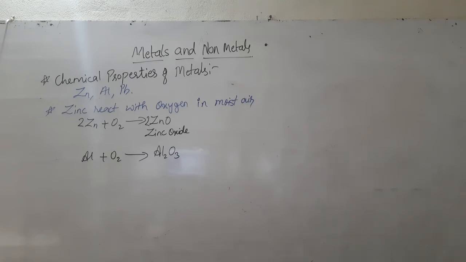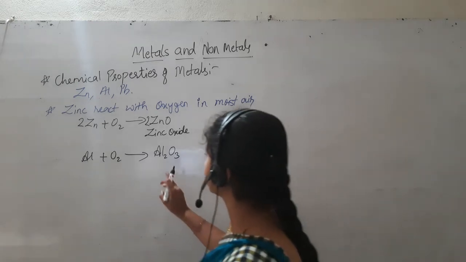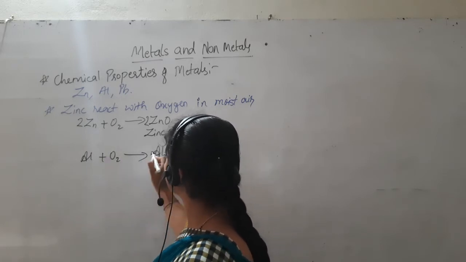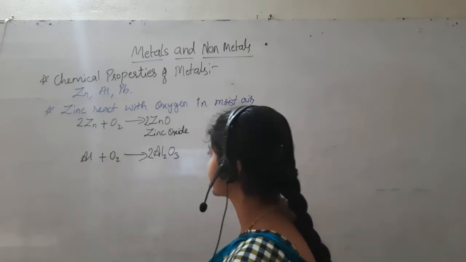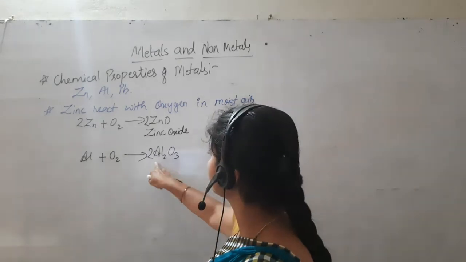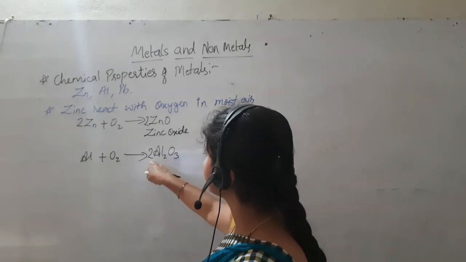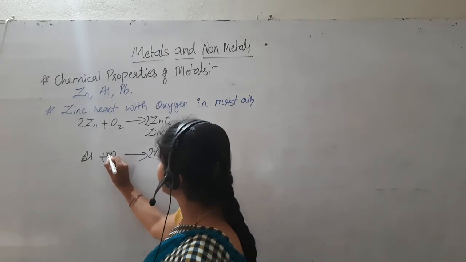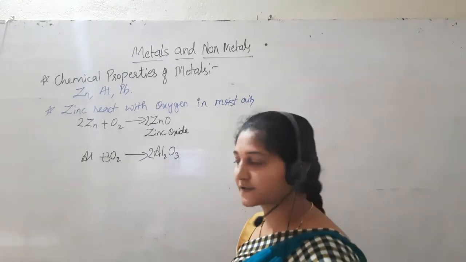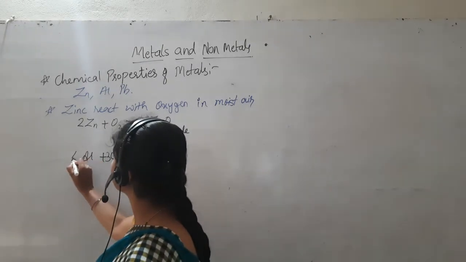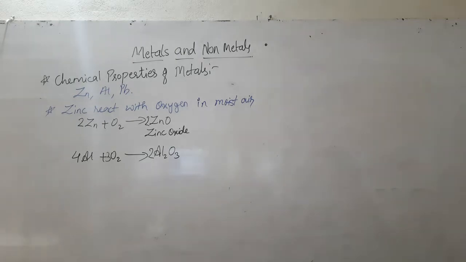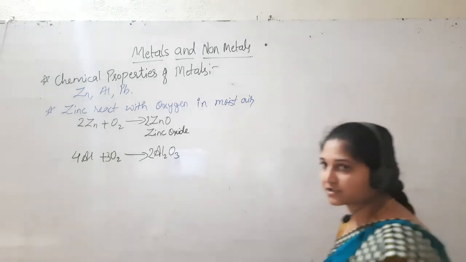Then how do we balance here? Let us balance the 2 first. We'll take it as 2 Al2O3. Now the total molecules of oxygen becomes 6. So here also 3 molecules of oxygen. And what about here? 4 and 8. In the next class you will learn how to balance these chemical equations.